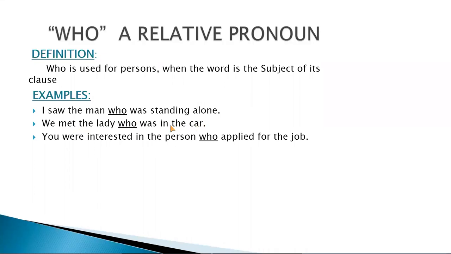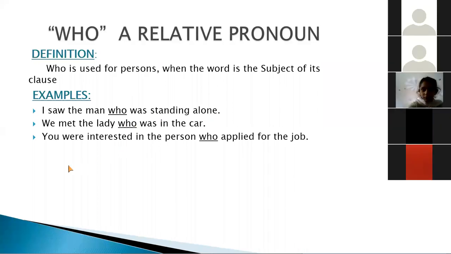I am explaining it again, so listen to me very carefully. Who is again the relative pronoun which is showing the relation of the lady and telling us that she was in the car. You were interested in the person who applied for the job. Now you can see that who is used as a relative pronoun to show the relation of the person, or to show us that he is the same person who applied for the job.